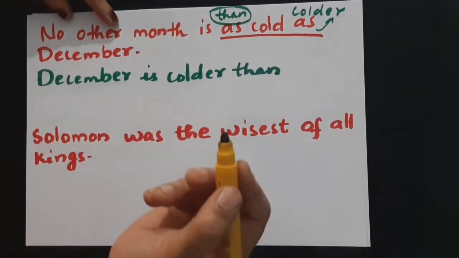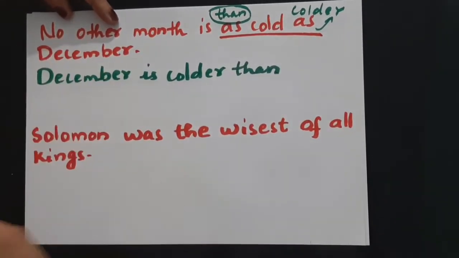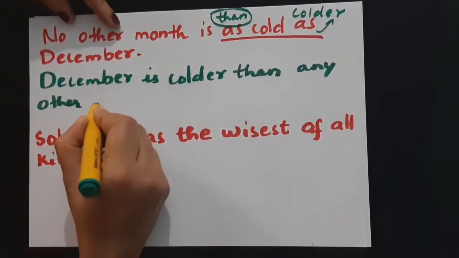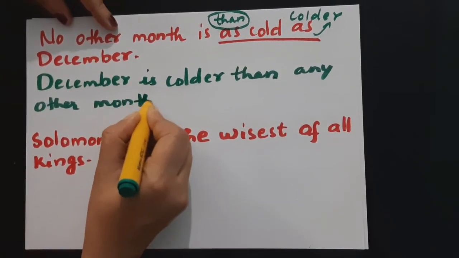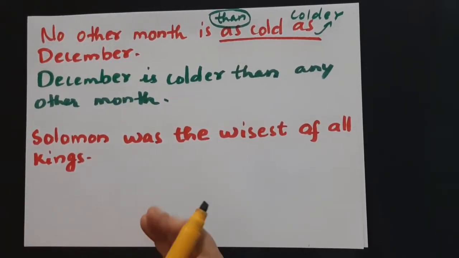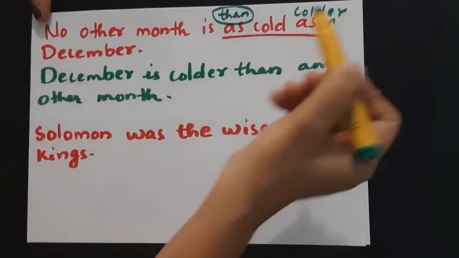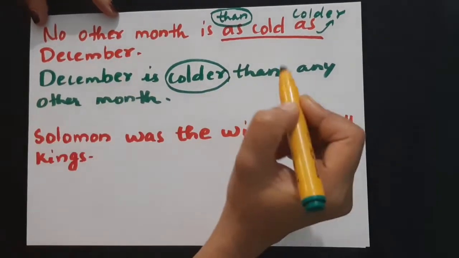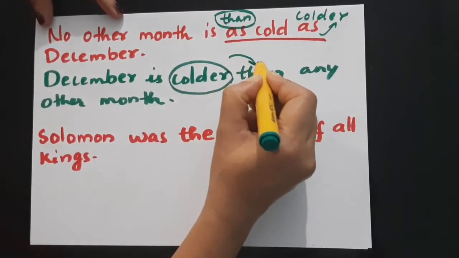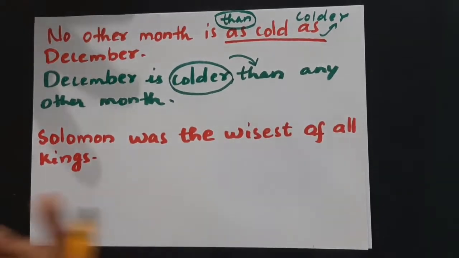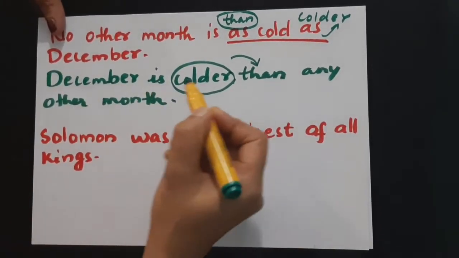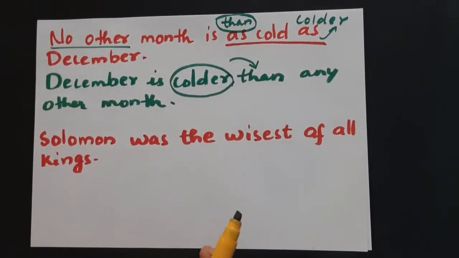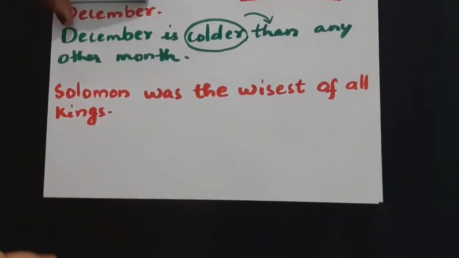"No other" we need to change to "any other": than any other month. We started with December, then we got our comparative degree colder, and that will definitely follow the signal word "than." So December is colder than any other month. No other will change to any other. That's it.